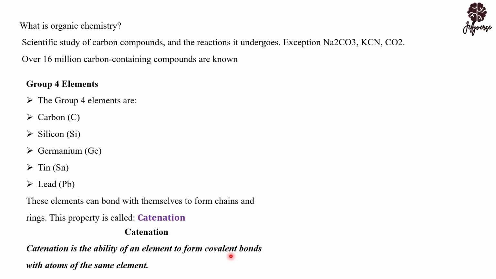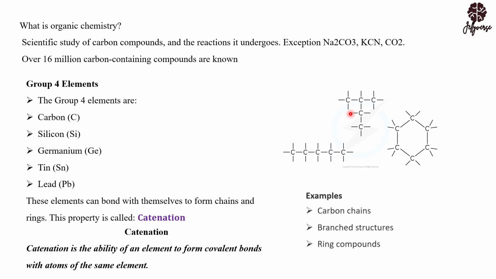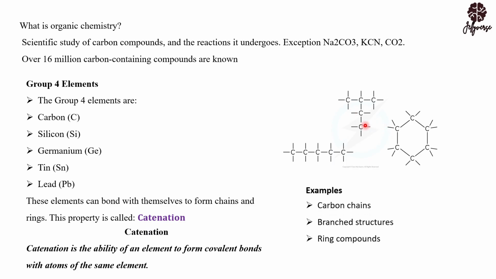Now let's look at examples of catenation. We have branched catenation, where the carbon forms a branched chain. We have a straight chain, as you can see here: carbon bonded to carbon, bonded to carbon, bonded to carbon. And we have catenation in the form of a ring, where the carbon can form a ring, especially cyclohexane.